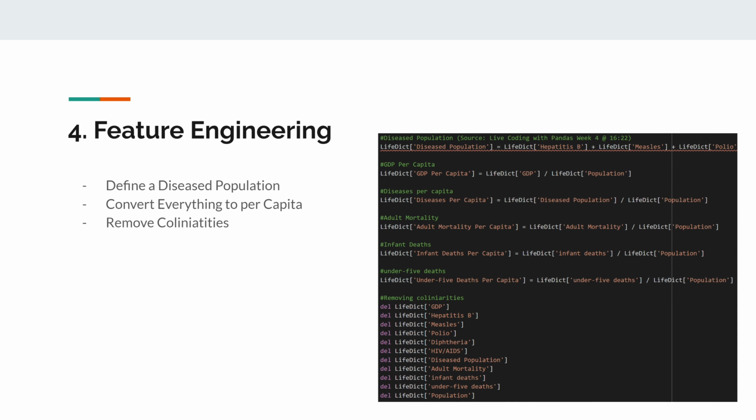For the feature engineering, I needed to make the data easier for the model to understand. Hence, I condensed all diseases in the dataset into one diseased population, and converted all measures into per capita measures. Finally, I removed the collinearities, which are the building blocks of these new features, from the dataset. I then had to rework all of the per capita measures back to population measures because my model had a hissy fit when presented with continuous values.